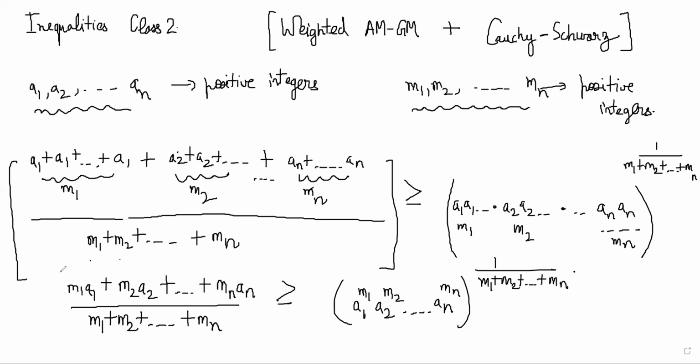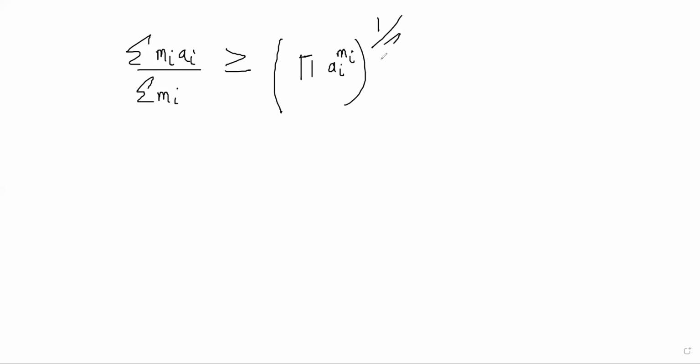So this inequality is called the weighted AM-GM inequality, where m1, m2, mn are the weights of the numbers a1, a2, an, right? The way we write it sometimes is summation of mi ai divided by summation of mi is greater than or equal to the product of ai power mi, whole to the power 1 by the summation of mi, where i goes from 1 to n everywhere.